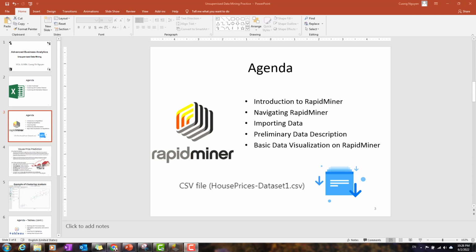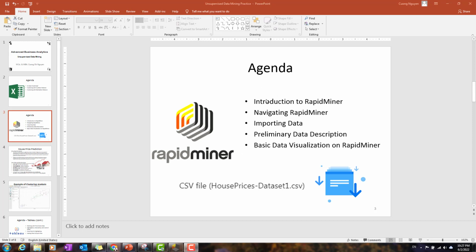Hello student, in this section I will give you a quick introduction to RapidMiner. Because we are going to use RapidMiner as the main tool for this data mining part, it is very important to have a clear understanding of what RapidMiner is and how we can navigate it in our analysis.